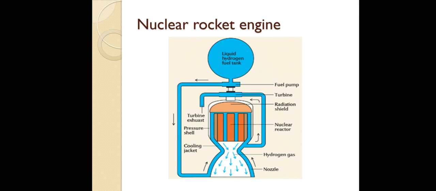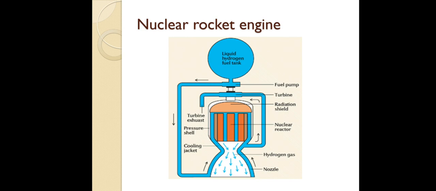Here the fuel we are using is uranium. Uranium, as I already told you, is highly radioactive and highly reactive. If you want to use it for any useful purpose, we need to control the chain reaction. Once the chain reaction is initiated, it will keep on going and you can't control it. That's why the control rods, moderator, radiation shield, everything is given. What is the use of the radiation shield? It will protect humans from the radiation, as during the reaction, obviously, it will radiate.